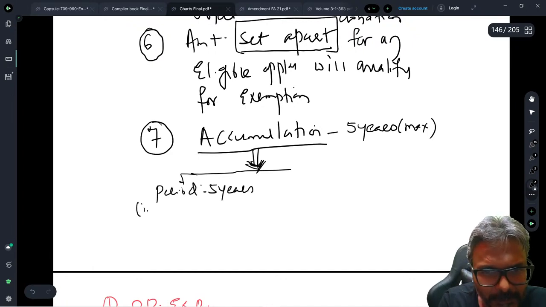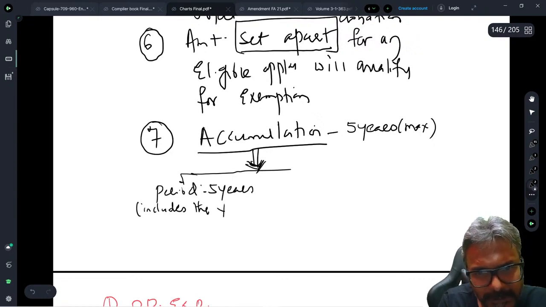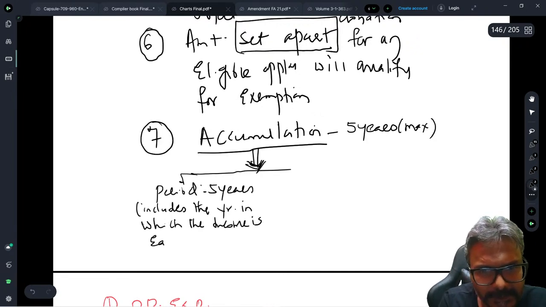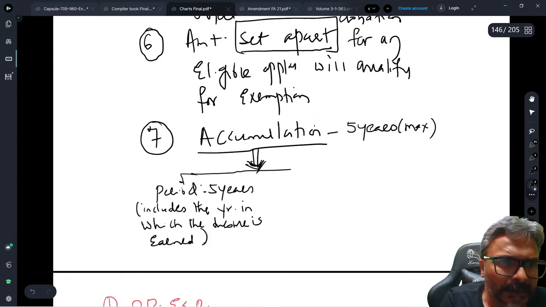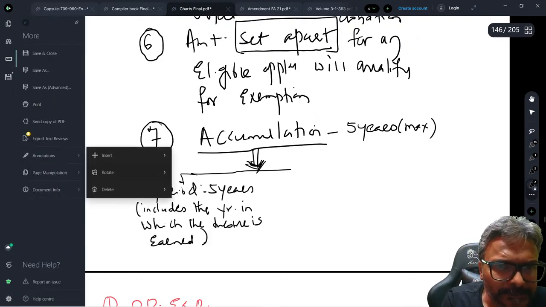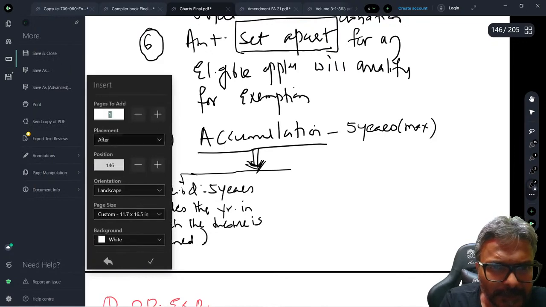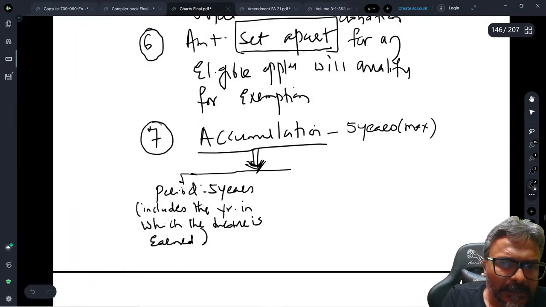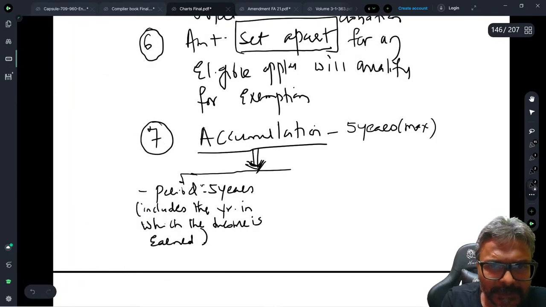5 years, which includes what? It includes the year in which the income is earned. So that is point number 1. The year for which the income is earned. Fine, students. So the period is 5 years, which will include the year in which the income is earned.